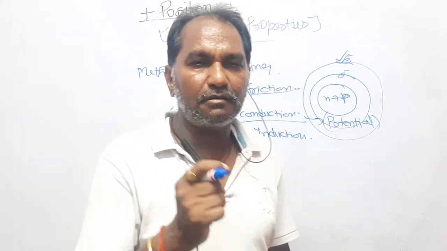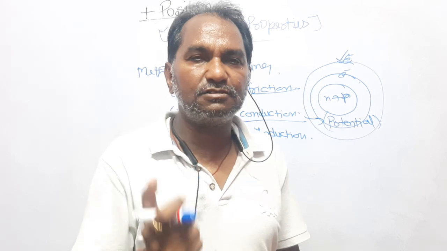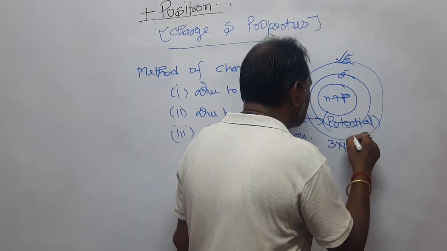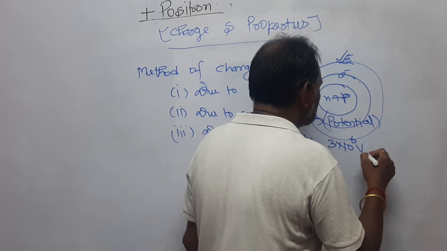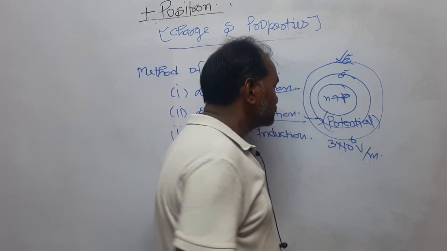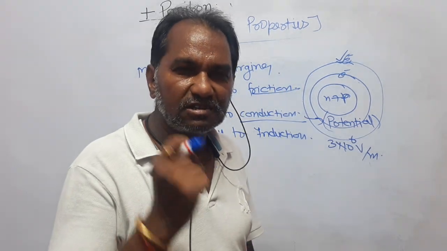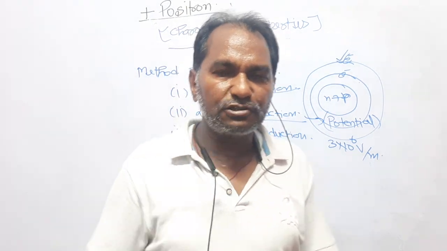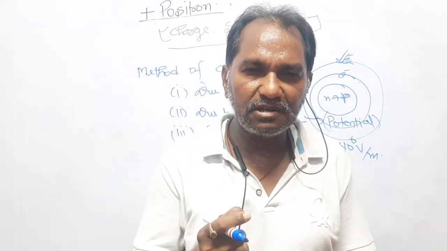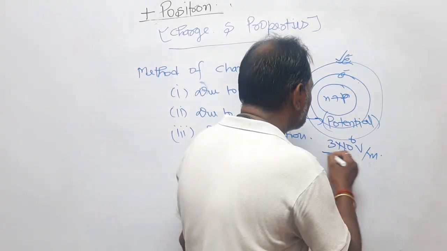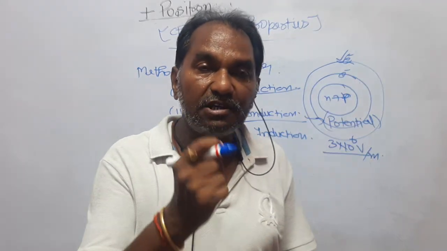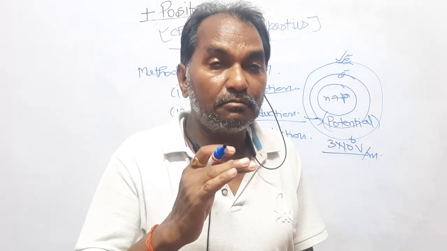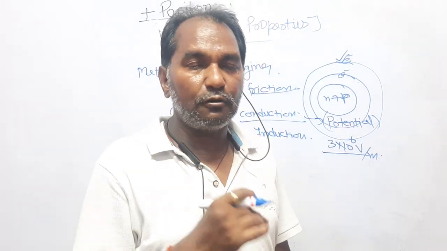There is a limit to the maximum potential a body can have, that is 3 into 10 to the power 6 volt per meter, right? This is the maximum. If you are giving a positive charge to a body, its voltage increases, and when voltage becomes this much, it will begin to leak the charge into the air. Now, it cannot receive more positive charge.